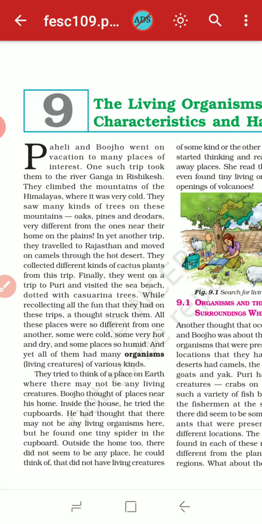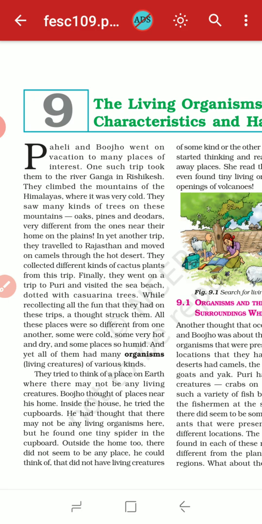A thought struck them after finishing all the picnics: all these places were so different from one another. Some were cold, some were very hot and dry, and some places so humid. All the places are different from each other, and yet all of them had many organisms, that is, living creatures, plants and animals of various kinds.